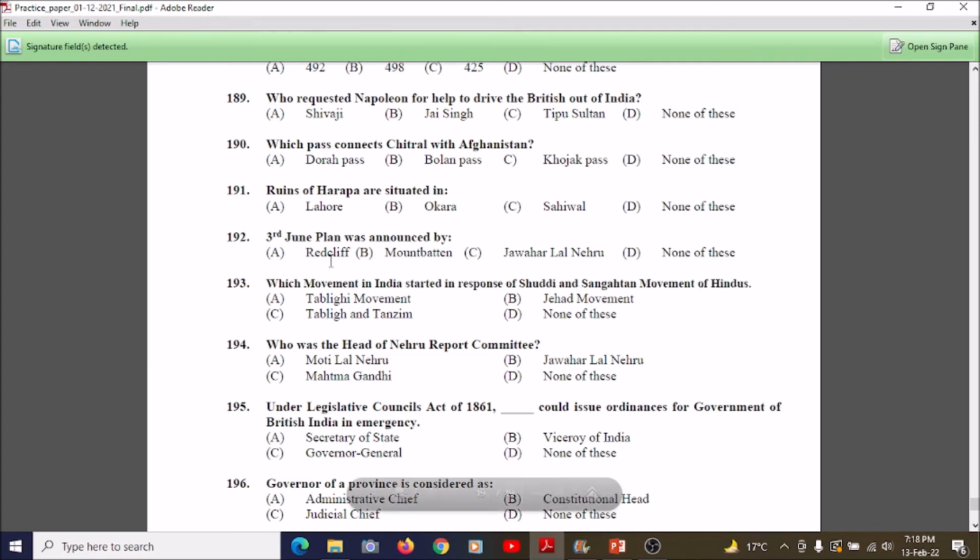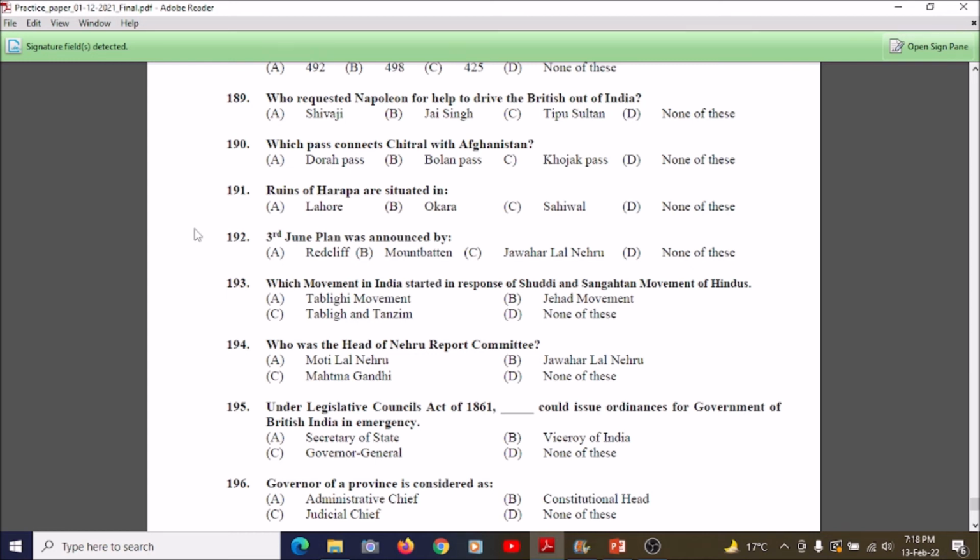So students, now we're going towards question number 191, which is: ruins of Harappa are situated in A. Lahore, B. Okara, C. Sahiwal, and D. None of these. So the correct answer is Sahiwal. The ruins of Harappa are situated in Sahiwal, so option C is correct.